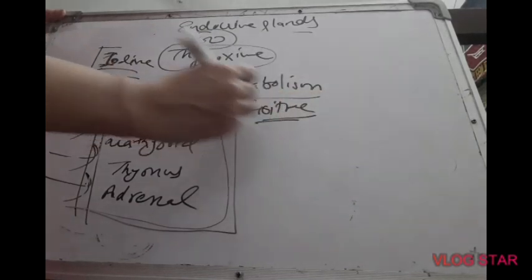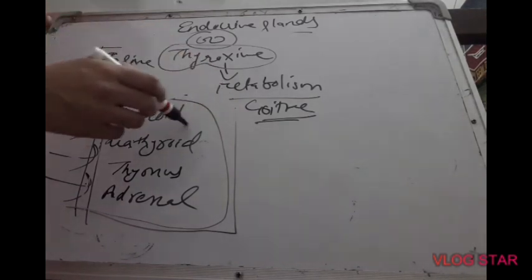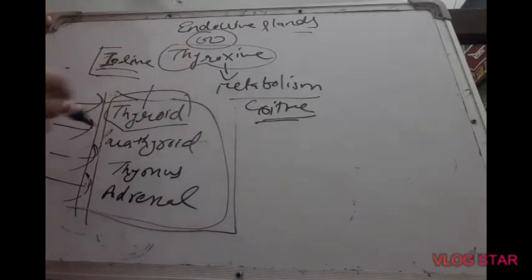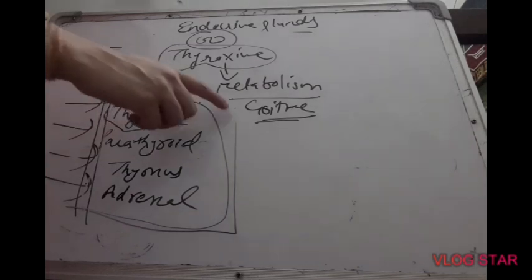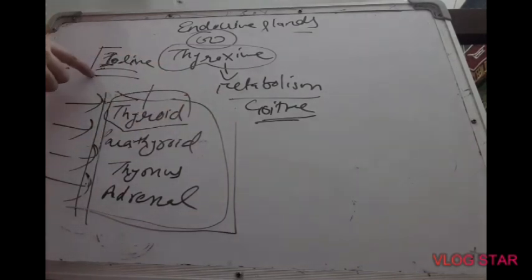What is goiter? A disease caused due to deficiency of iodine in our body, and in this disease the thyroid gland undergoes enlargement. The thyroid gland swells, which causes swelling in the neck itself. So goiter is caused due to enlargement of the thyroid gland by the deficiency of iodine in our body. A very important question to be asked in board exams.